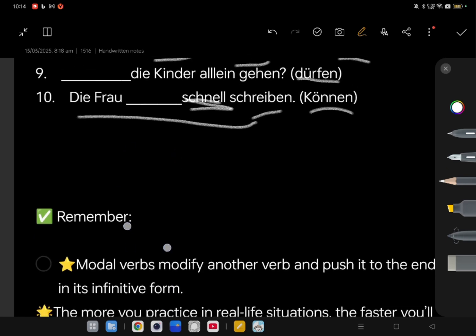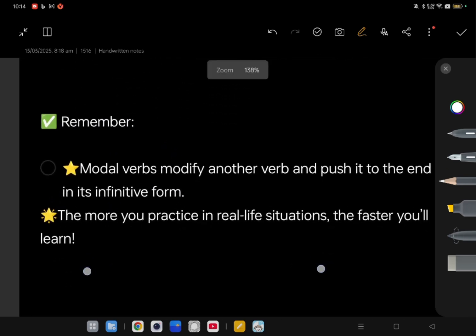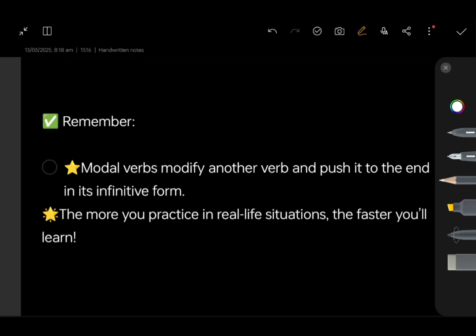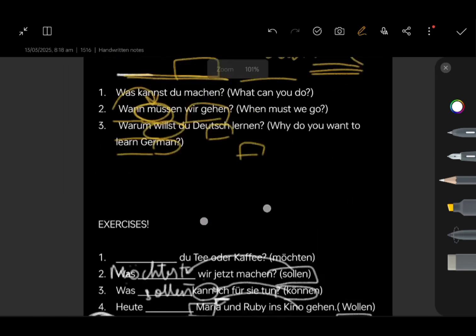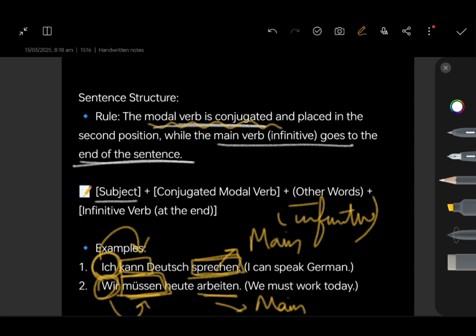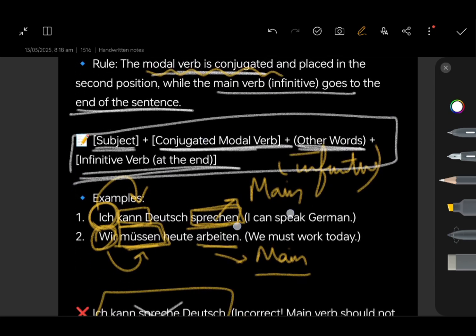So those were the few exercises, and this brings us to the end of this video. In a nutshell, if I have to summarize this whole video: modal verbs modify another verb and push it to the end in its infinitive form. That's exactly the sentence structure, right? Here: the subject, the conjugated modal verb, other words, and the infinitive verb at the end. This is really important.